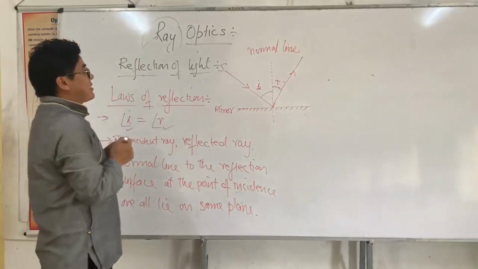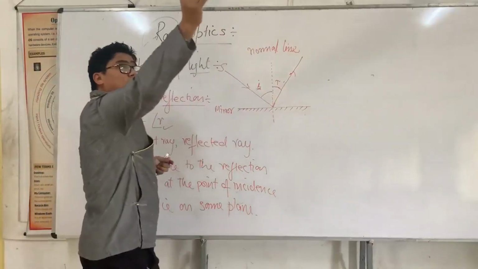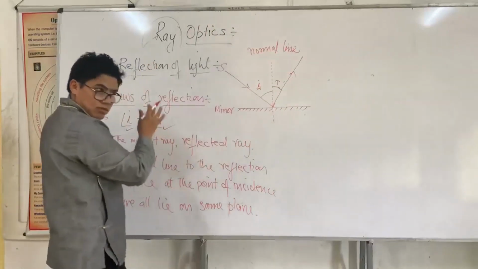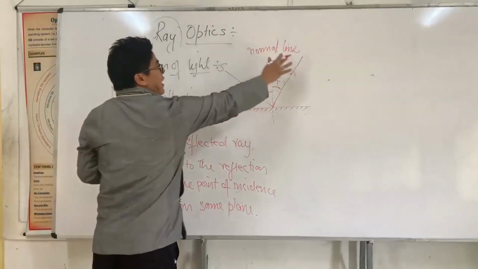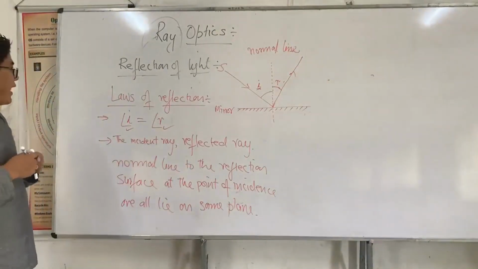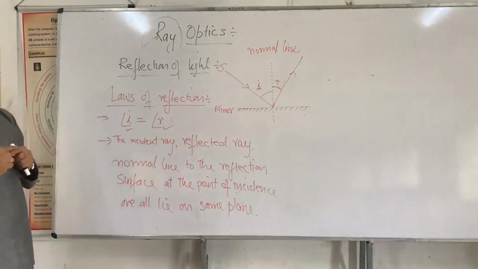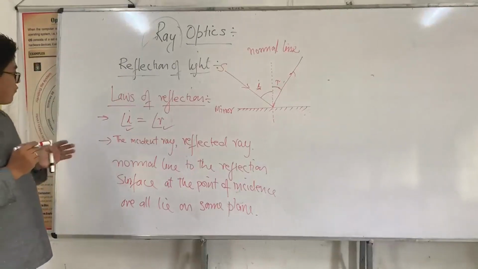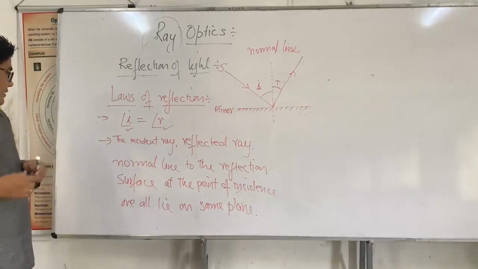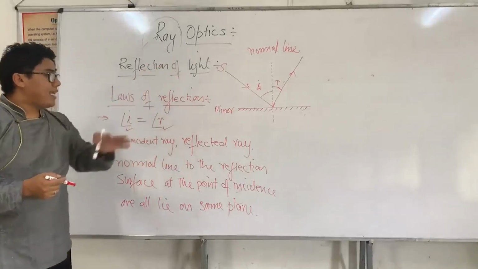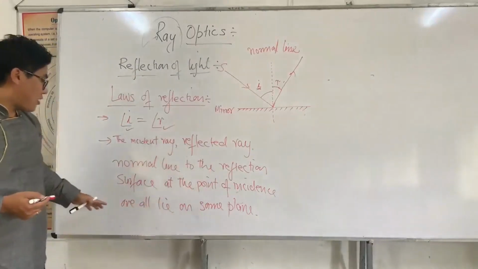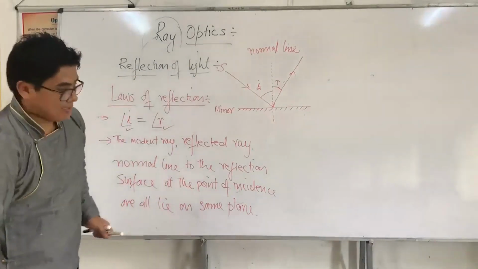Such a reflection is not possible, because this is a line that doesn't lie on this surface. So this should be the line. Every reflection should obey these two laws. First law, the angle of incidence is equal to the angle of reflection. Second, the two rays and one line should lie on the same plane.